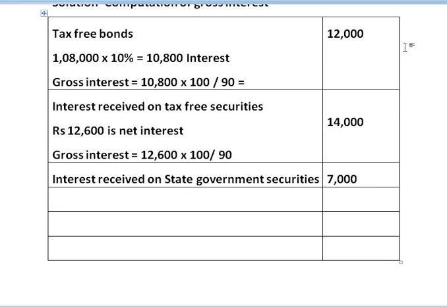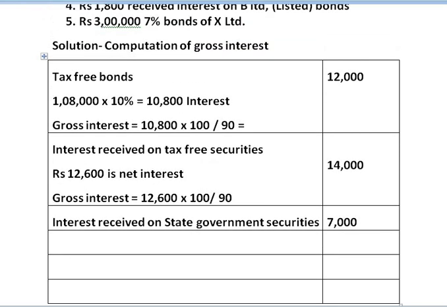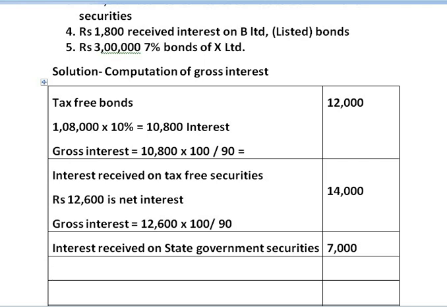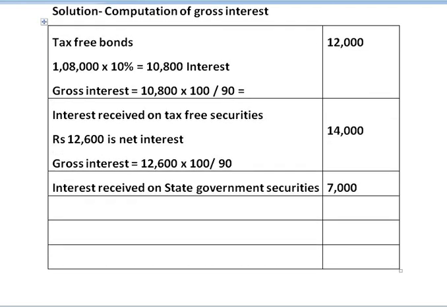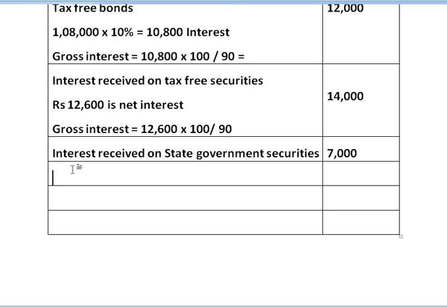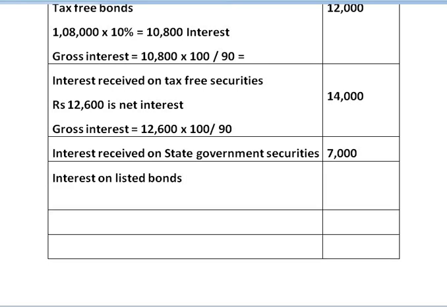Coming to next, fourth information is 1,800 received as interest on B Limited, that is listed bonds. Interest on listed bonds. You are given net interest received at rupees 1,800.